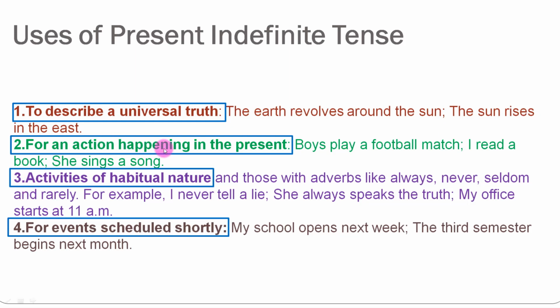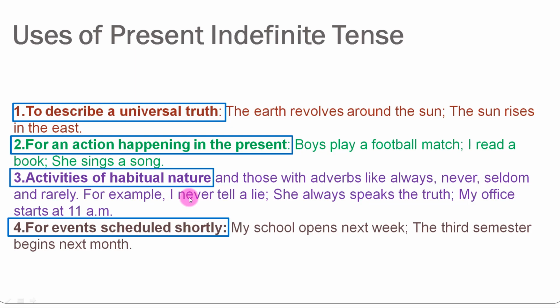Then if an action is happening in the present, the second condition, for example, boys play a football match. Present indefinite tense has been used over here. I read a book. Present indefinite tense again we have used because that event is basically happening in the present. She sings a song. Present indefinite tense.